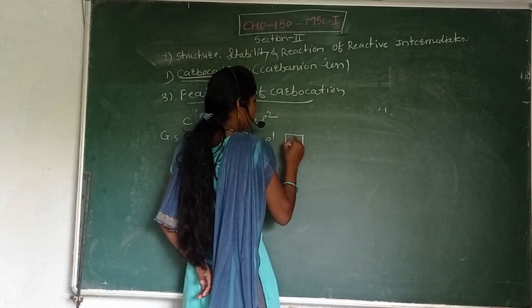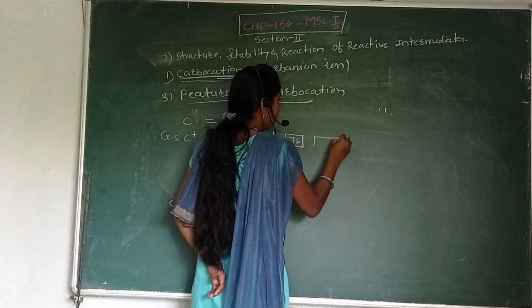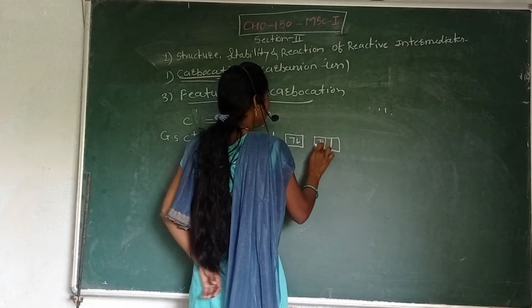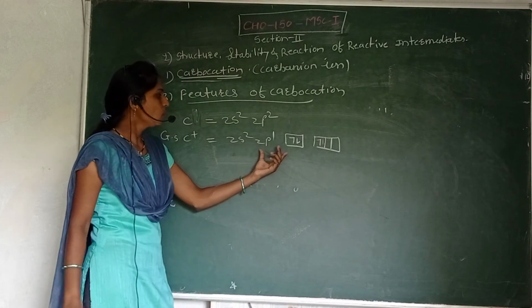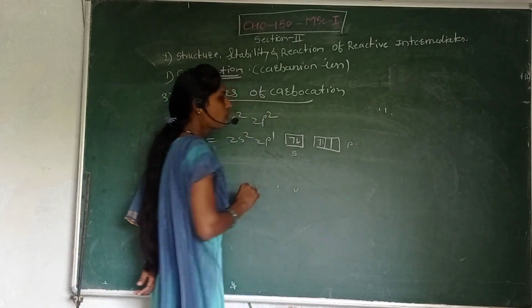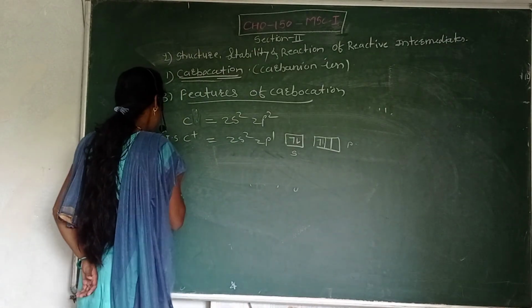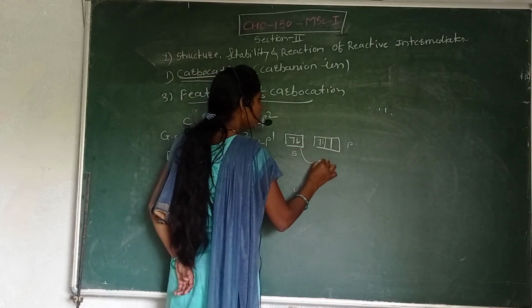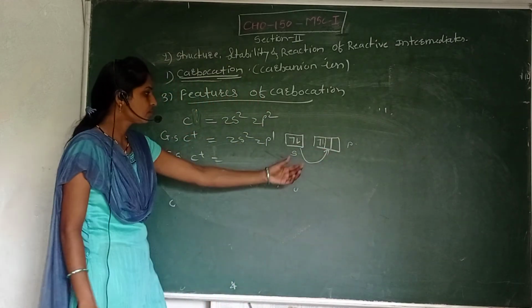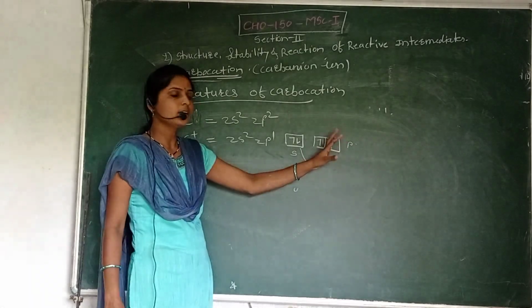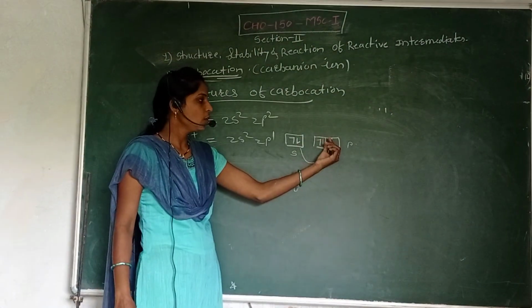See here, the configuration is 2s2, then the p orbital has 2p1. Okay, this is the p orbital, this is the s orbital. Okay, in the excited state, one electron from the s orbital shifts into the p orbital.